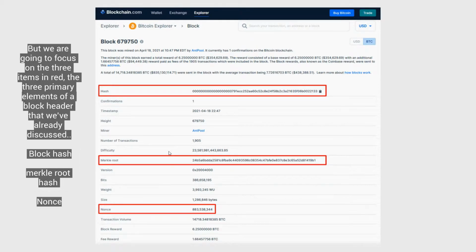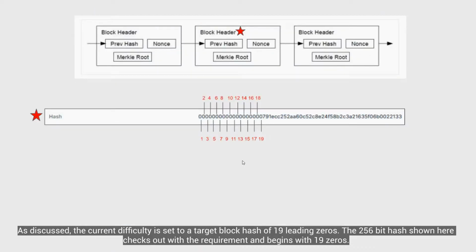But we are going to focus on the three items in red, the three primary elements of a block header that we've already discussed: block header hash, the Merkle root hash, and the nonce figure. As discussed, the current difficulty is set to a target block hash of 19 leading zeros. The 256-bit hash shown here checks out with the requirement and begins with 19 zeros.